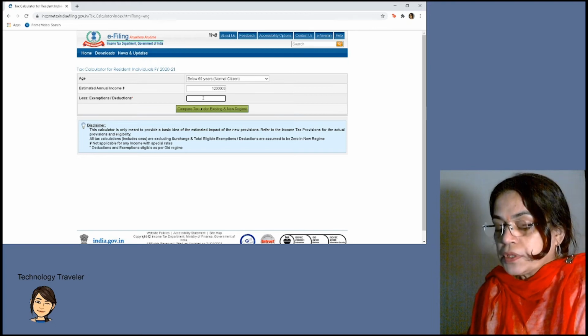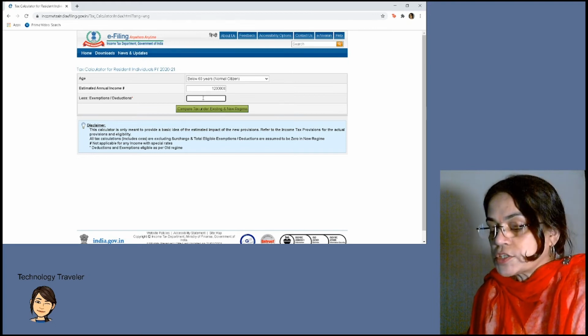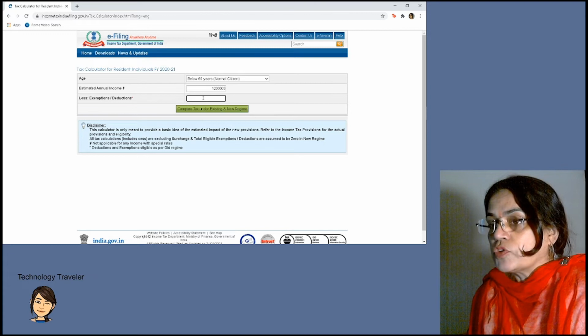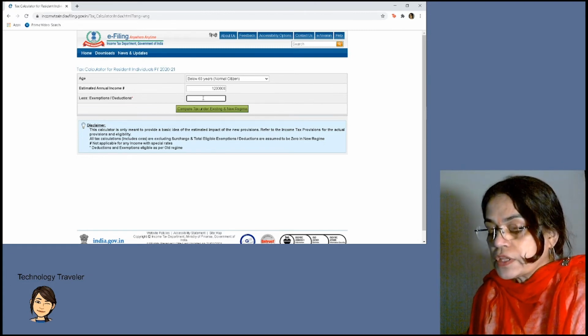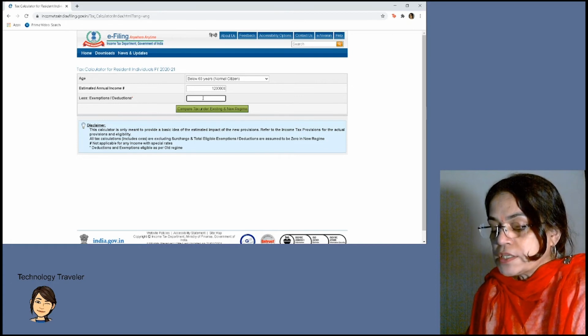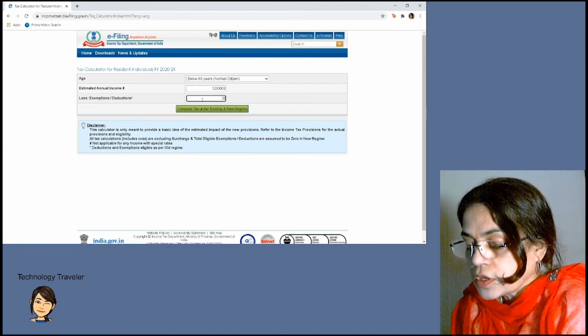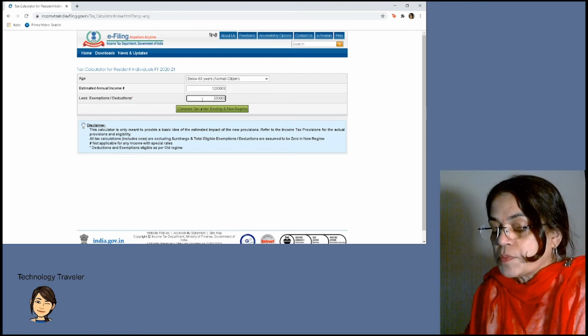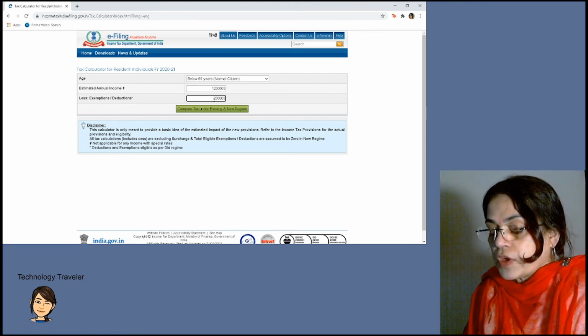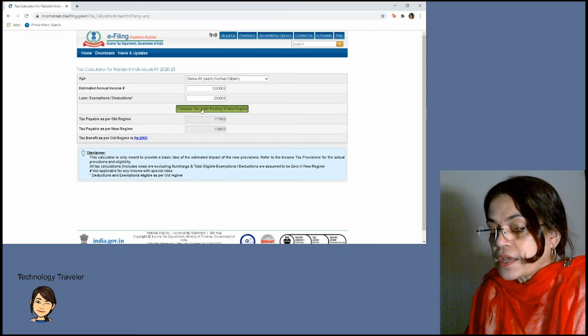Next, we have to fill up the total exemptions and deductions. The site doesn't ask you for the breakup of what you have filled up in all the sections, so that way it's not very helpful, but at least we can verify that the values are being calculated accurately by the app. So the total of all the exemptions was 2 lakh. This includes all the sections: Mediclaim, PPF, and even the standard deduction of 50,000, etc. So let's click on compare tax.